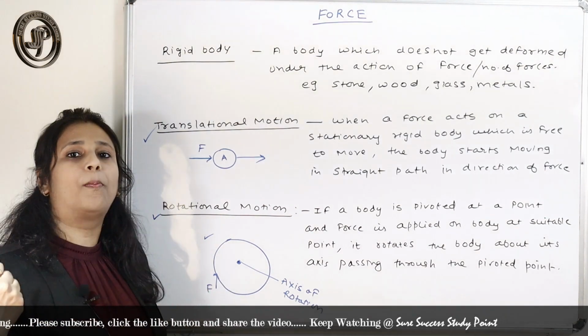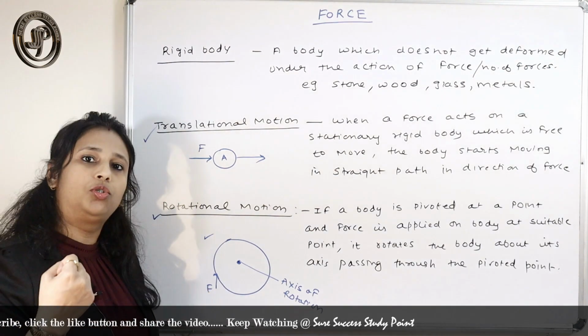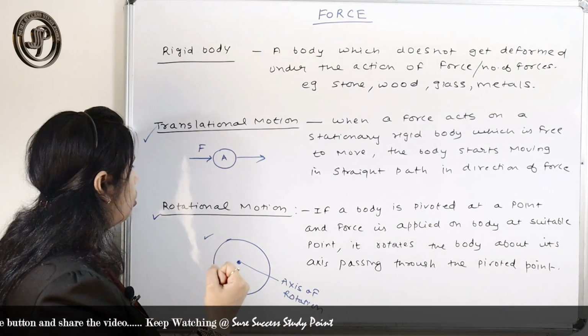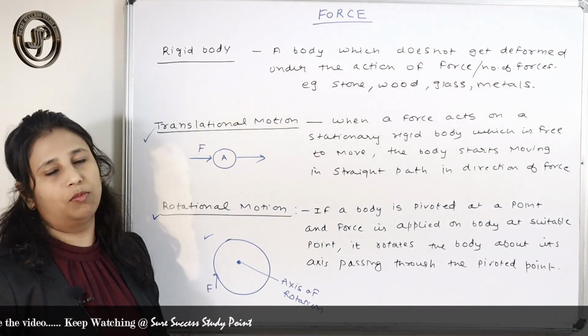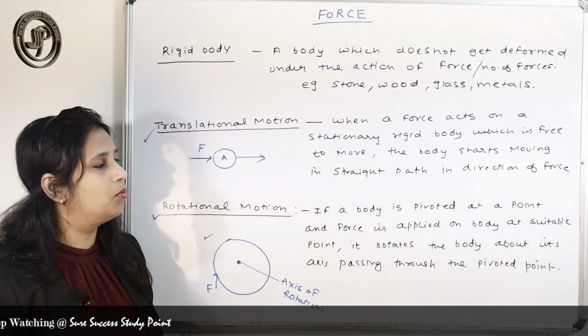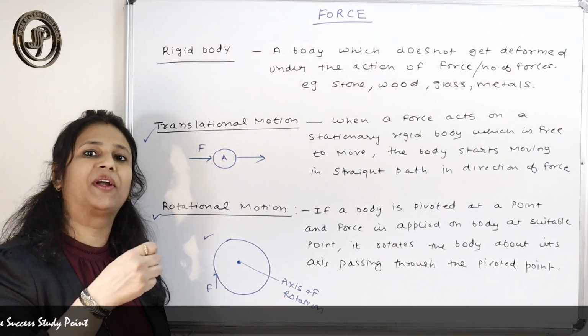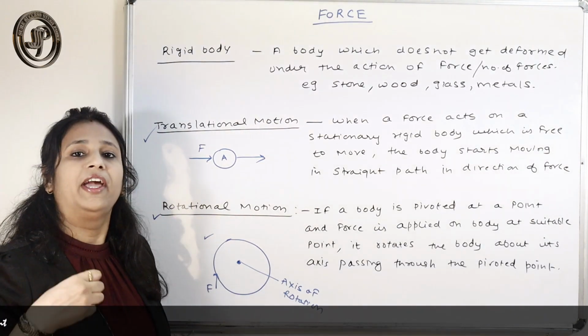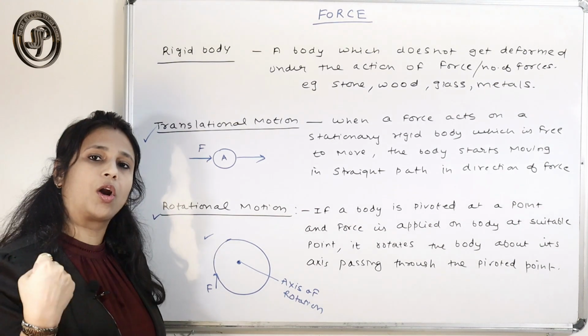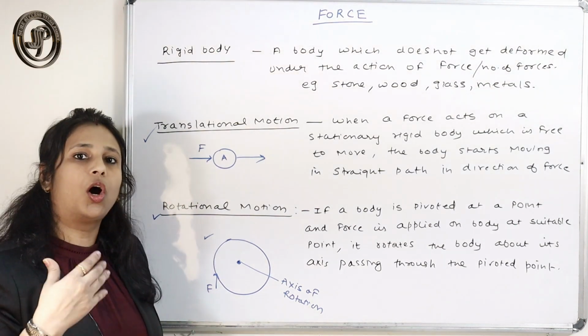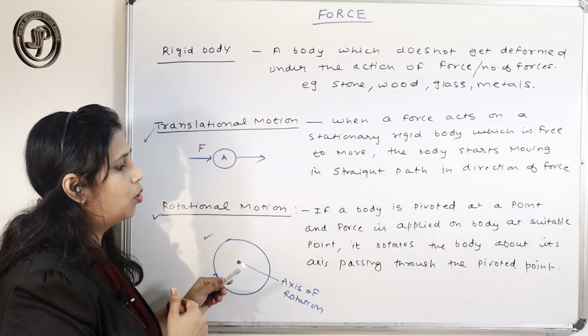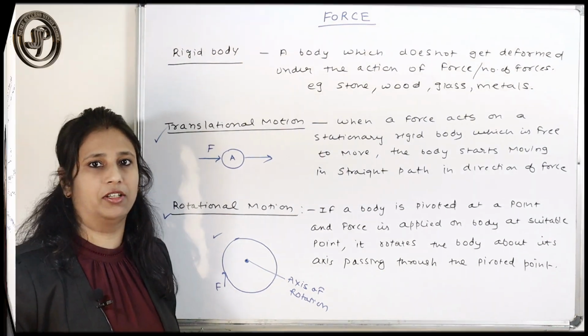So when you open or close the door, it shows rotational motion, not translational motion, because the door is not free to move. It rotates around its axis only, and does not cover a straight or linear path.